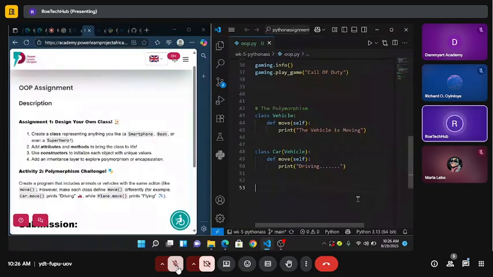Okay, so we can create another class, Plane. Then give it the same thing again, but instead of typing everything, let me just use Alt Shift Down.